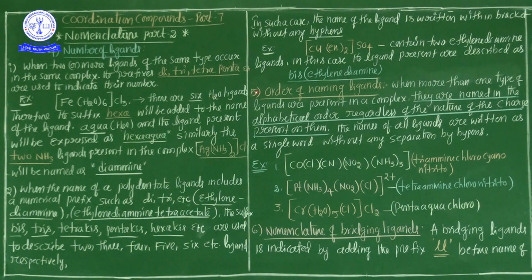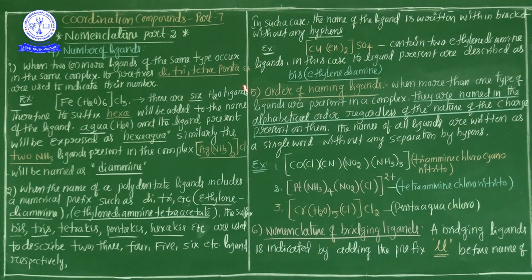The next rule, the fifth rule, is the order of naming ligands. For the above three examples, only one type of ligand is present. In the fourth rule we saw the three examples [Fe(H2O)6]Cl3, [Ag(NH3)2]Cl and [Cu(en)2]SO4. Those three complexes have only one type of ligand. But if the complex has more than one type of ligand, we arrange them in an order.